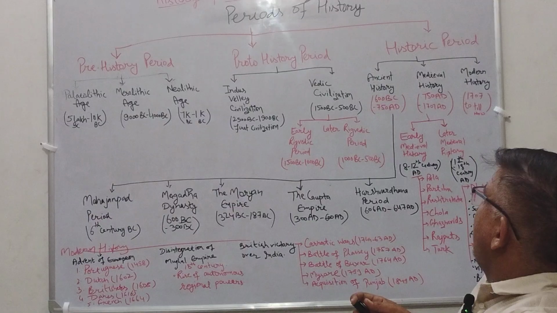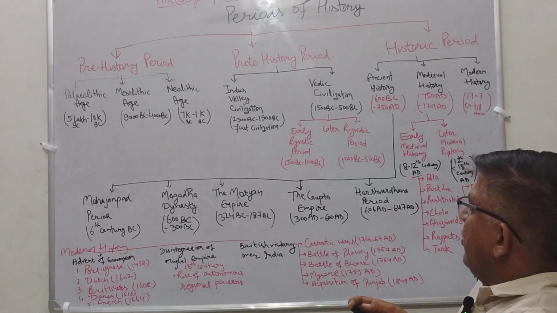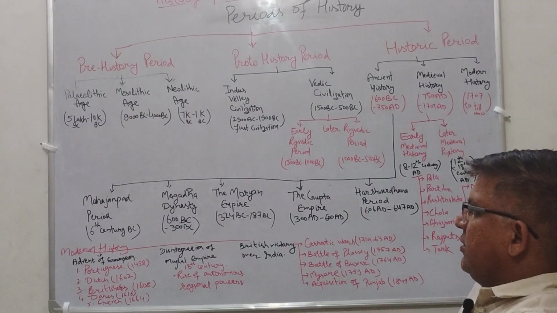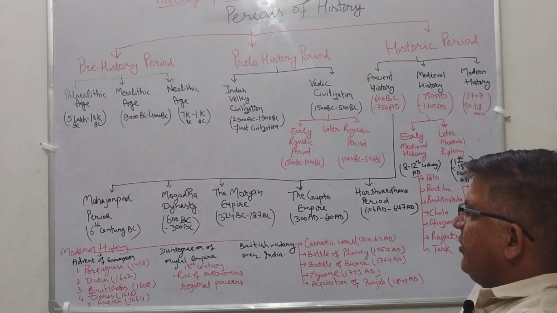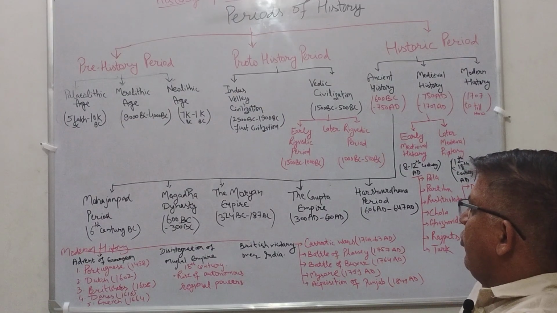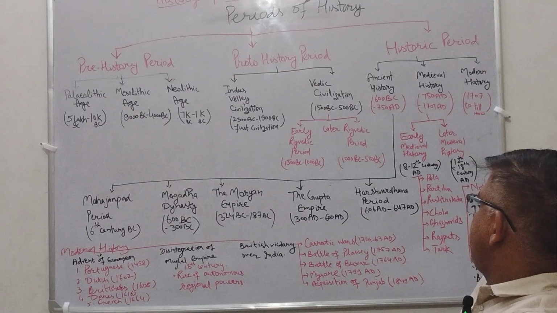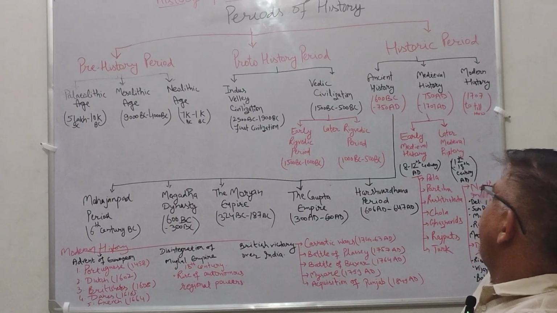Then we divide ancient history into different parts. Mahajanpad period starts in 6th century BC, Magadh period 600 BC to 300 BC, the Mauryan Empire 324 BC to 187 BC, the Gupta Empire 300 AD to 600 AD, and Harshvardhan period 606 AD to 647 AD.